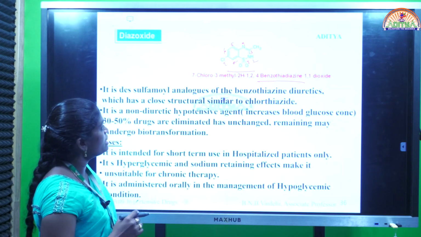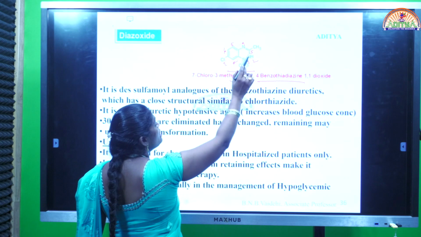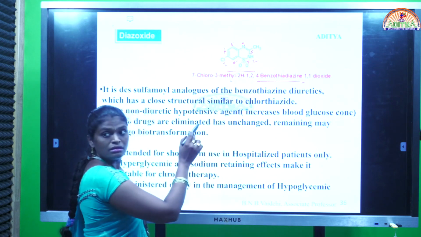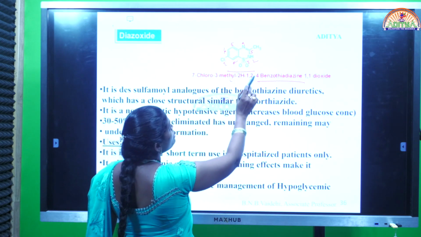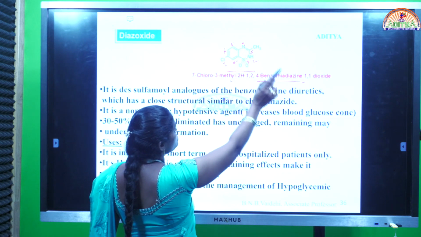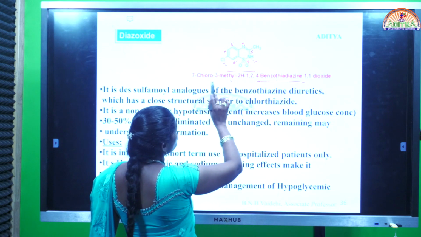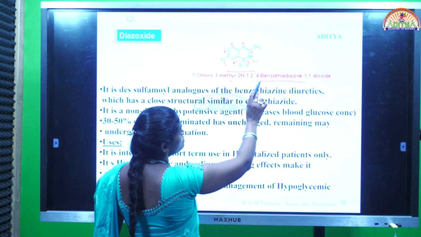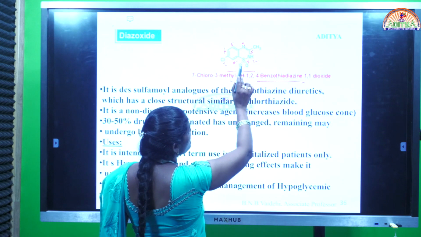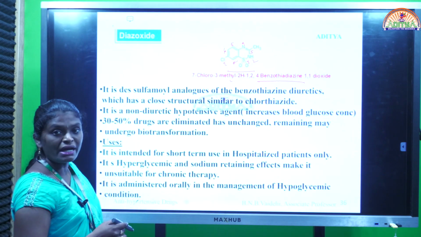At 7th position chlorine is there, at 3rd position methyl is there. 7 chloro, 3 methyl, 2H, 1, 2, 4. At 1st position sulfur is there, at 2nd position nitrogen, 4th position nitrogen. The basic nucleus is benzothiadiazine. So 7 chloro, 3 methyl, 2H, 1, 2, 4 benzothiadiazine, 1, 1 dioxide. That is the IUPAC name of diazoxide.